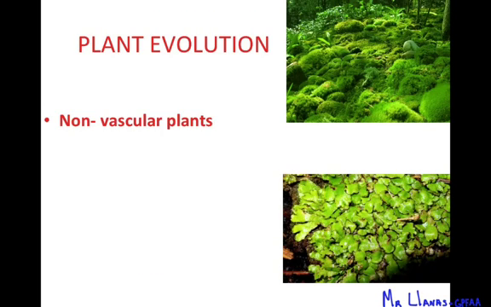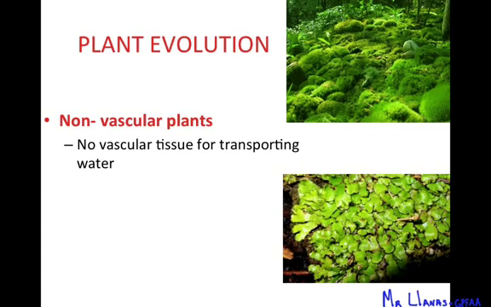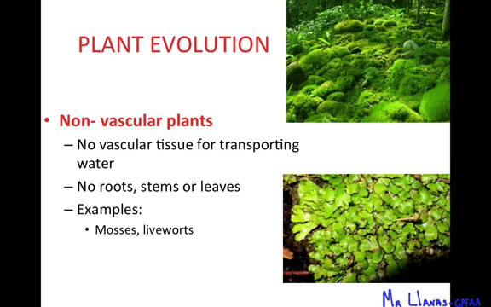Okay, all right. Now, when we talk about plant evolution and how they evolved from algae to the plants we know today, these are the first plants that actually evolved, non-vascular plants. These are plants that have no vascular tissue. Okay, so the vascular tissue is like your veins, arteries, and capillaries in your body. Vascular tissue in plants is responsible for moving water and nutrients anywhere the plant needs it. But these plants didn't have that, so they had to live very close to the water. They had no roots, stems, or leaves, and some examples of that are mosses and liverworts. And you can see the examples there.